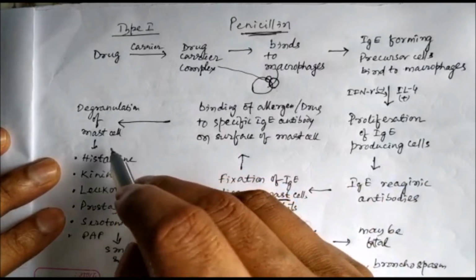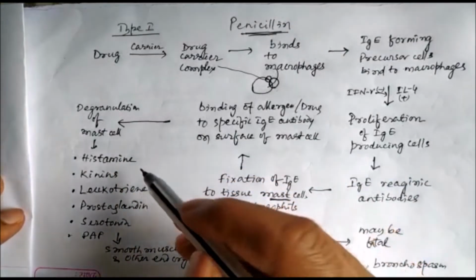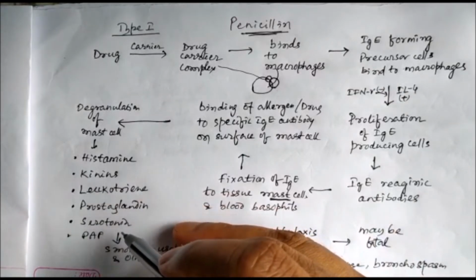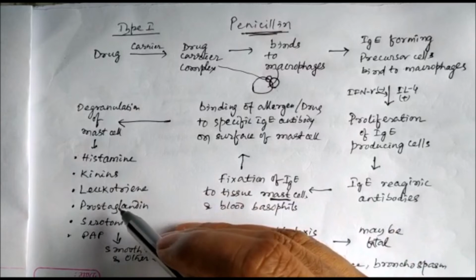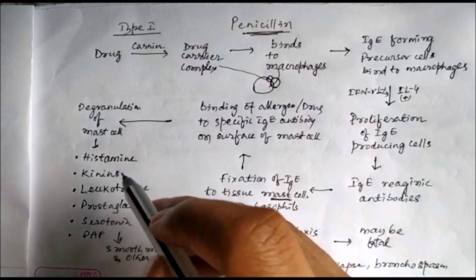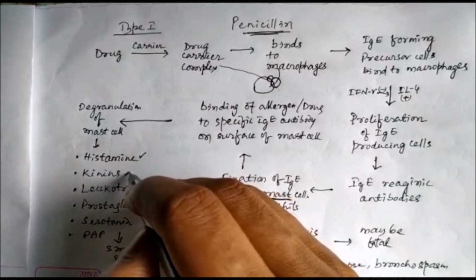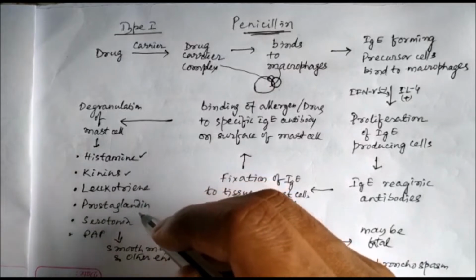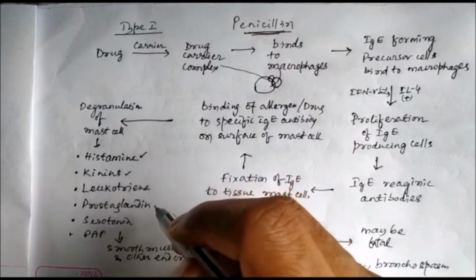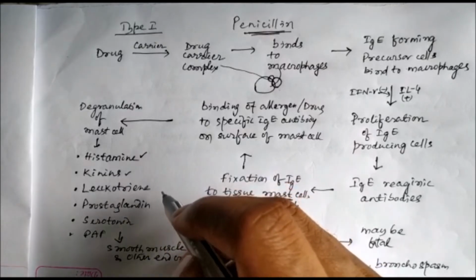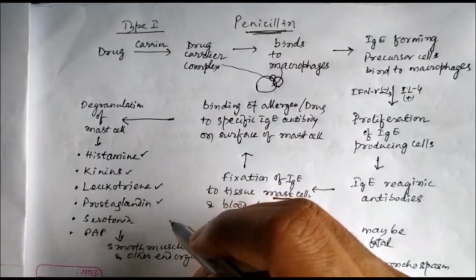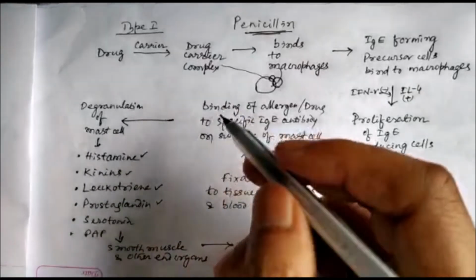And we know the mast cell contains a number of mediators, like histamine, kinin, leukotriene, prostaglandin, serotonin and PAF, and all these can be released. Some, like histamine and bradykinin, increase the vascular permeability, and some also act as chemotactic factors and activate the inflammatory cells; leukotriene and prostaglandin come under that. Other mediators are also released, such as serotonin and PAF.